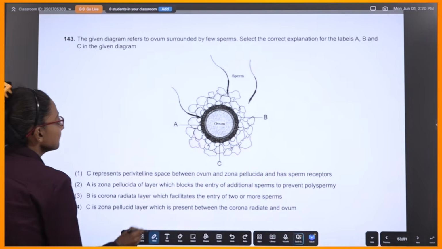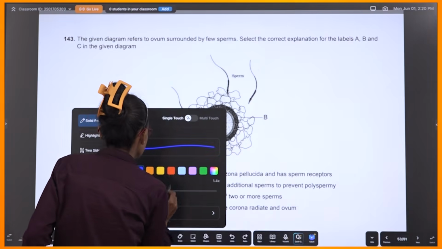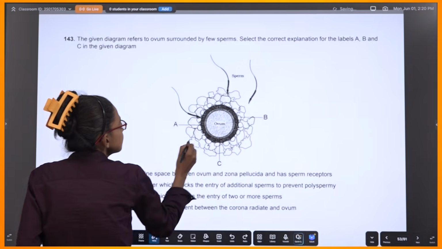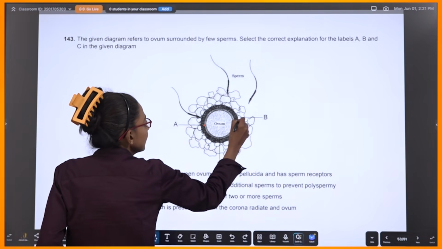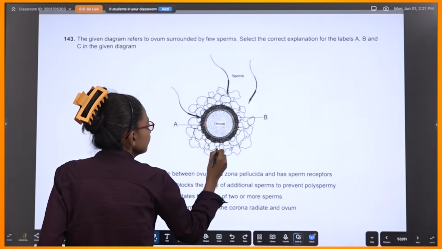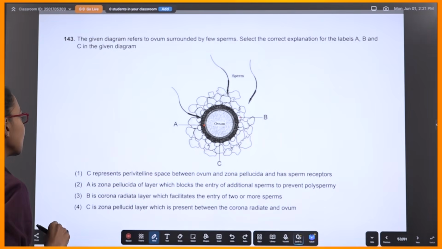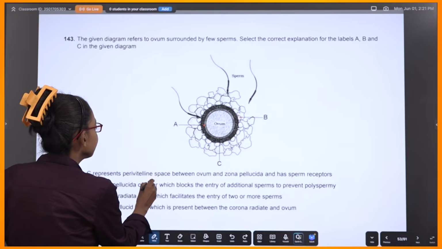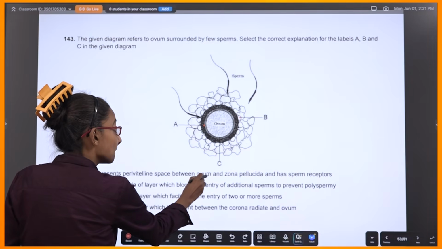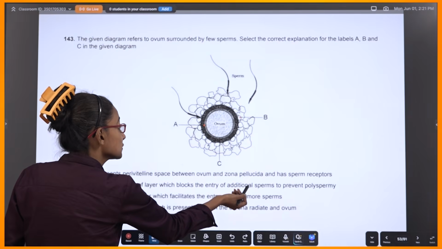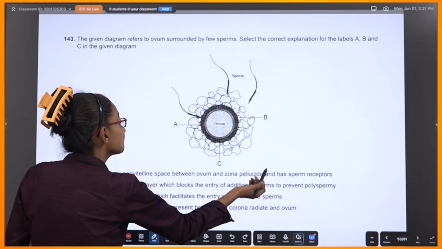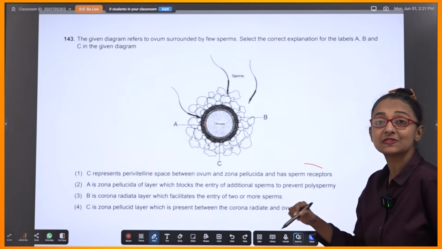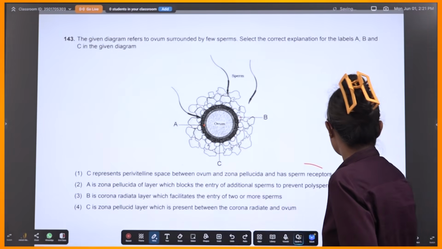Okay, so let me use another color. This one was actually pointing somewhere here, and this is pointing here. Okay, so let's do. All right. C represents perivitelline space between ovum and zona pellucida and has sperm receptors. No. Where will it have sperm receptors? It should be there on the zona pellucida, right? So no.